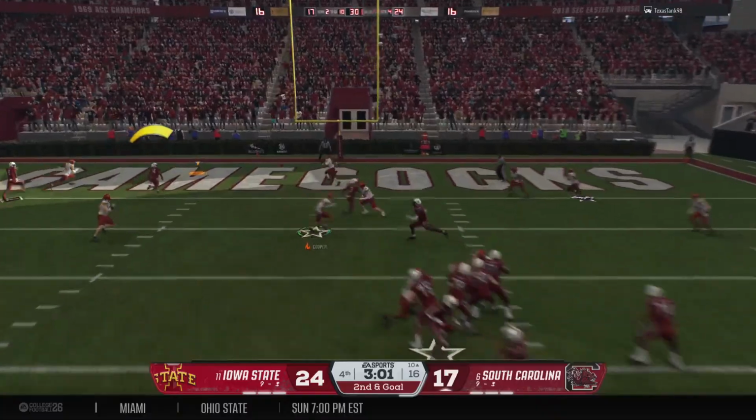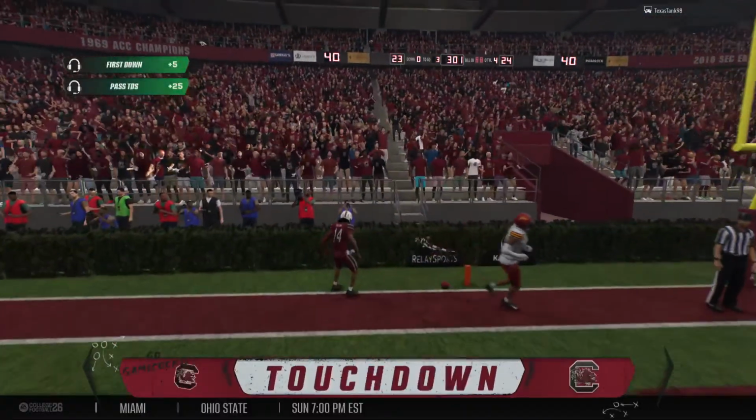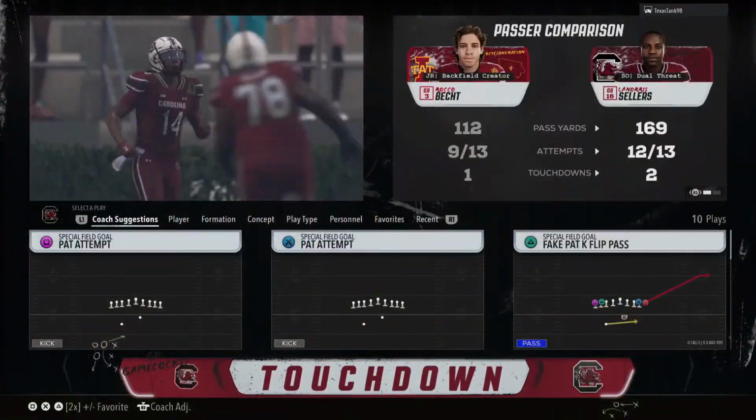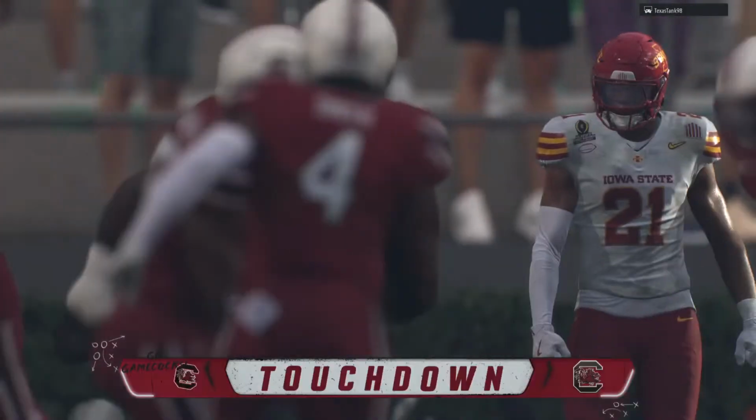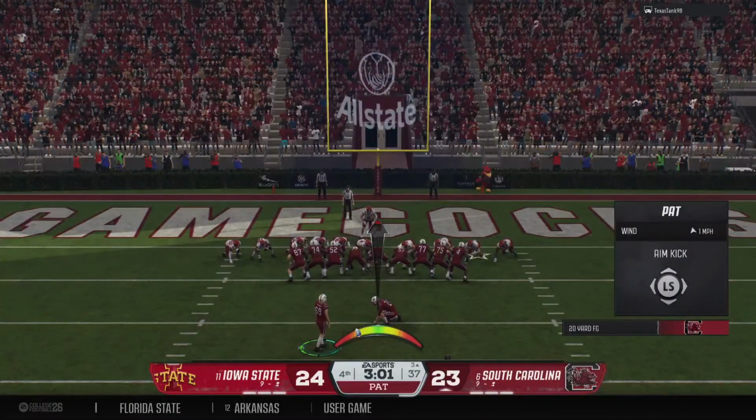Looking to pass. It's Sellers. Touchdown, South Carolina. What a grab in the end zone in a clutch moment. Well, that's a thing of beauty right there.